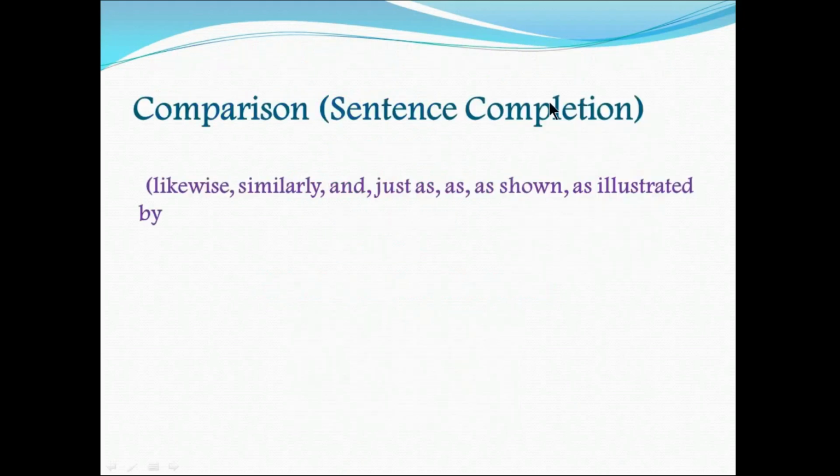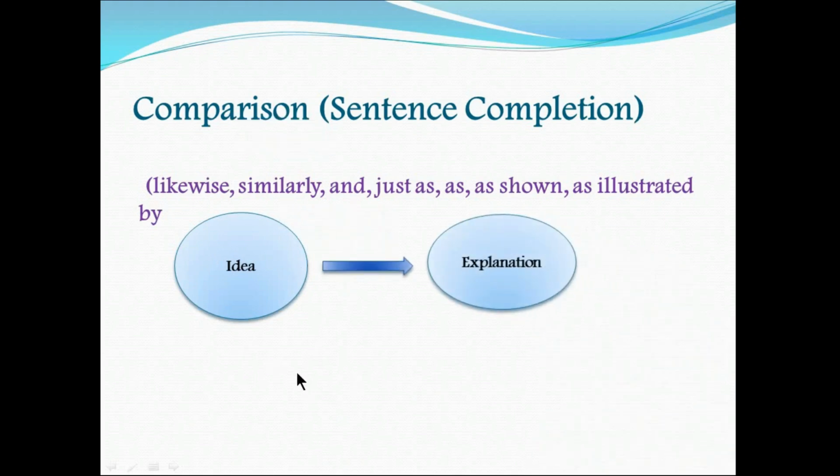In comparison type of sentence completion, words are likewise, similarly, and just as shown, as illustrated by. These are also known as similarity words. As in this type of sentence, the first part of the sentence expresses the idea, while the second part of the sentence gives its explanation, that is, elaborating the idea with an example.